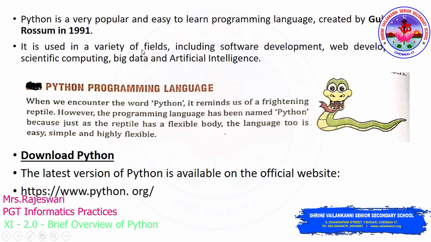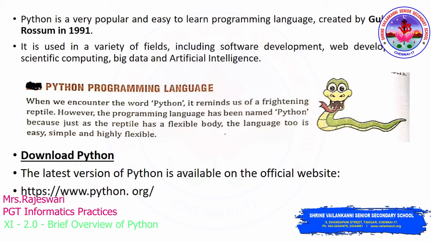And this was created by Guido van Rossum in 1991. And this Python is used in a variety of fields, including software development, like I have told you, billing software, or if you want to develop any game applications, or whatever you want to develop in software development, you can make use of this Python programming language. Also web development, scientific computing, big data, artificial intelligence, the fifth generation of computers. So everywhere they have started using this Python programming language. It is very trending nowadays after Java.